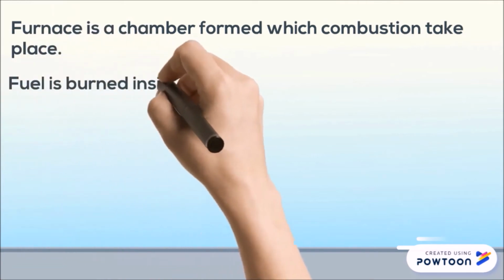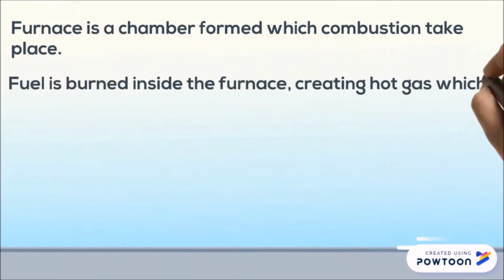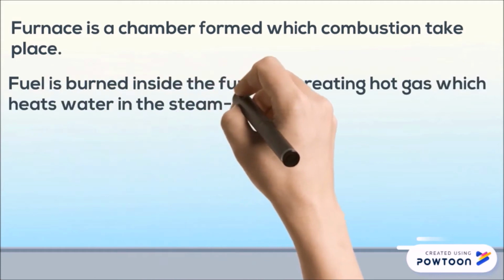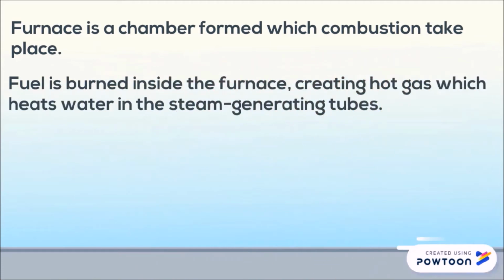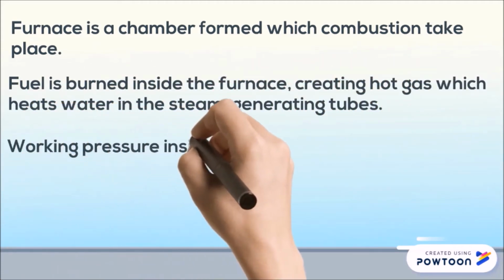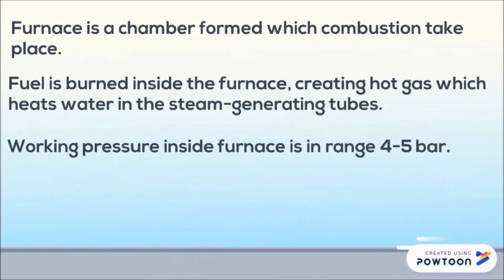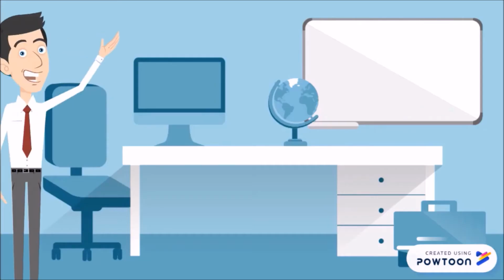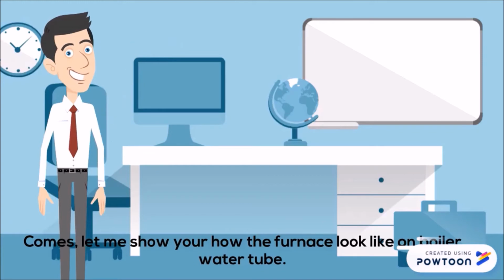Fuel is burned inside the furnace, creating hot gas which heats water in the steam-generating tubes. The working pressure inside the furnace is in the range of 4 to 5 bars. Let me show you how the furnace looks on a water tube boiler.